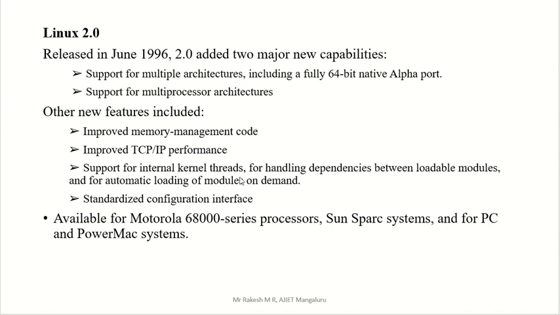We will study that in coming slides. Another one is a standardized configuration interface. These are some of the additional features in Linux 2.0.